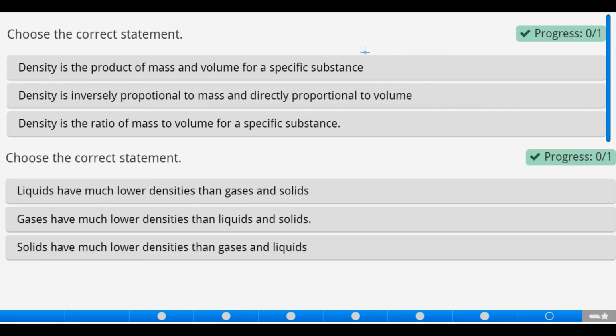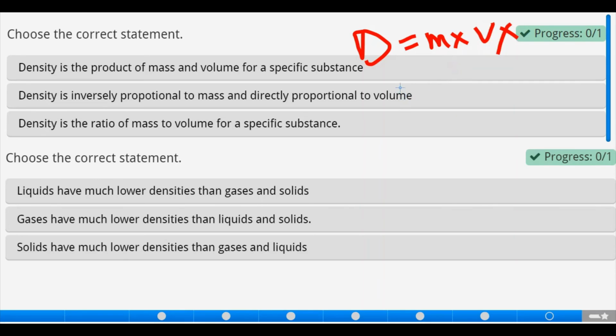Density is the product of mass and volume for a specific substance. Is this statement right? It is wrong.